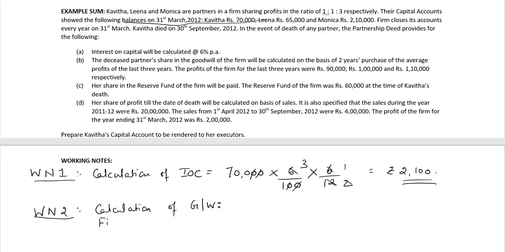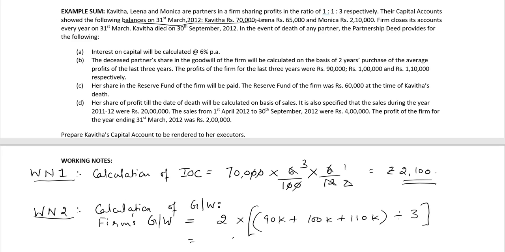We have firm's goodwill equal to 2 years purchase of the average profits of the last 3 years, 90,000 plus 1 lakh plus 1,10,000 divided by 3.